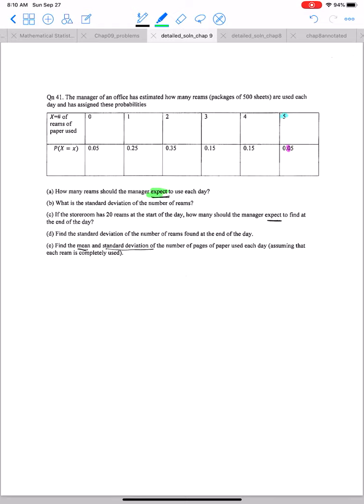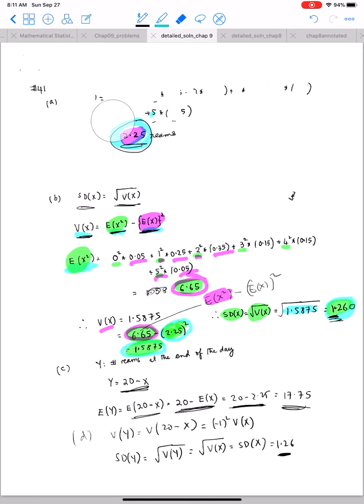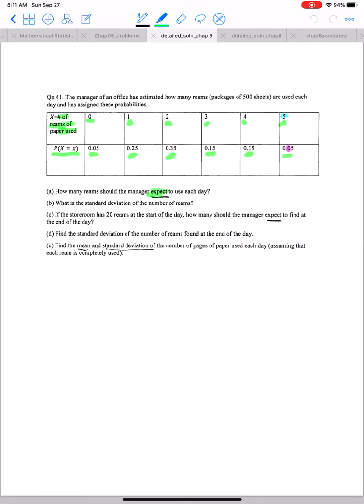What is the random variable? The random variable is the number of reams of paper used. And what is the value of the random variable? 0, 1, 2, 3, 4 or 5. The corresponding probabilities are 0.05, 0.25, 0.35, 0.15, 0.15 and 0.05. So how do I find the expectation? A straightforward use of the formula for expectation gives me 2.25.